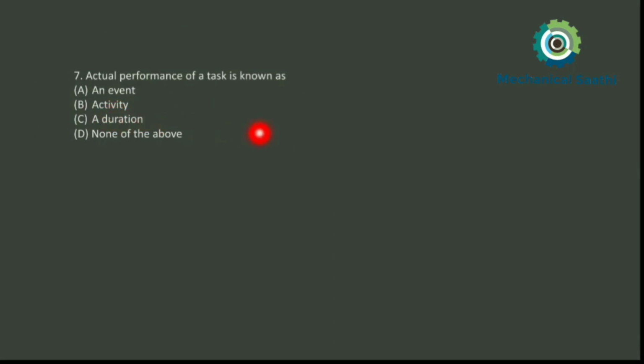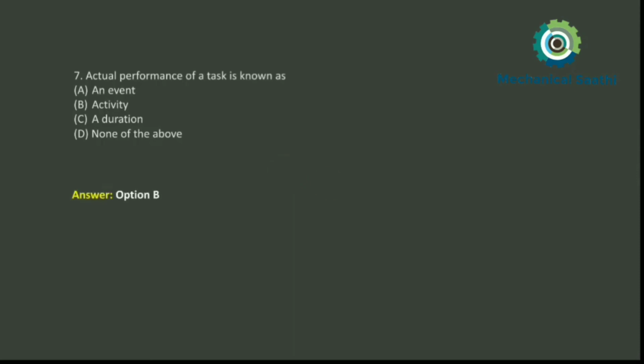If you have read about PERT or CPM, we show the activity by using arrow lines, and those are the activities which take some time, some duration. So these are the actual performance. So option B will be the correct answer for this question.